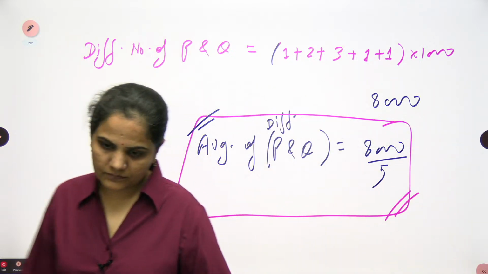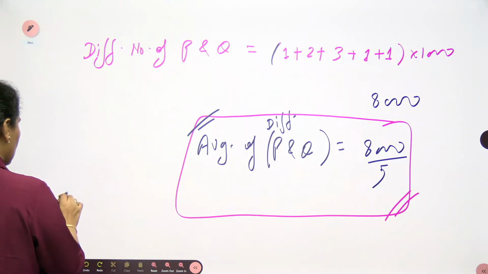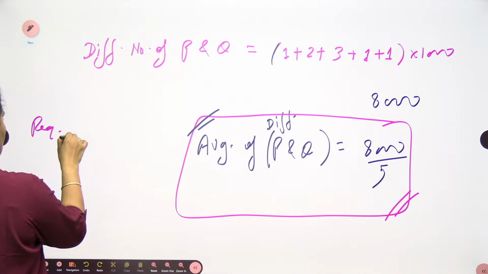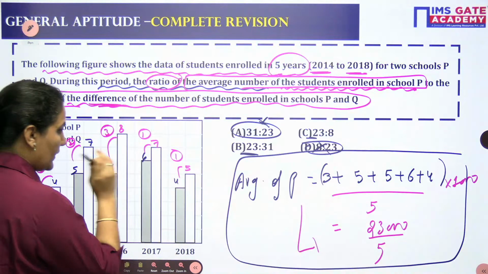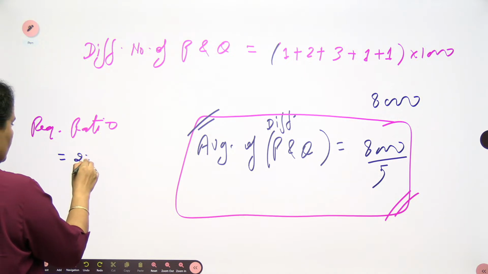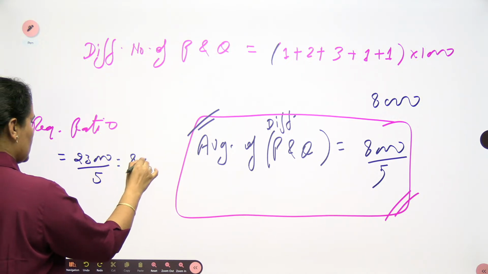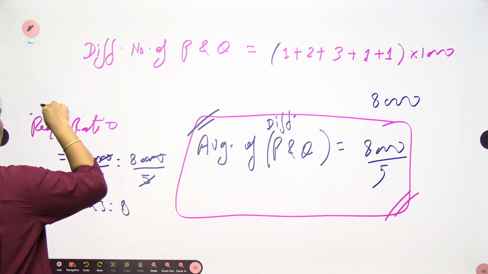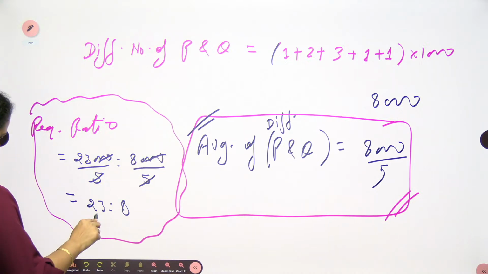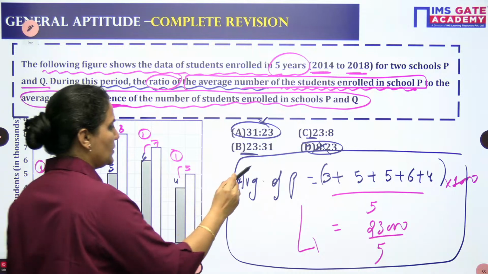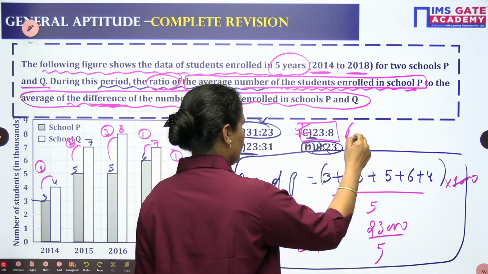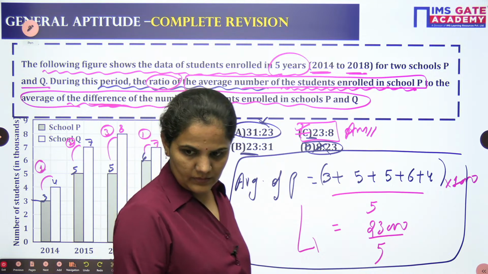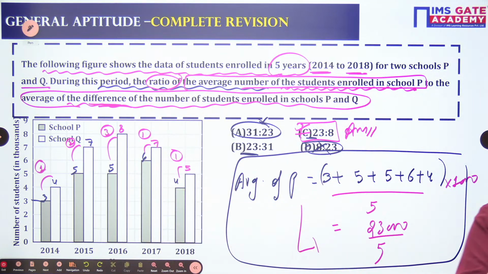C for Chennai. Now very easily you can see what the result is. So the required ratio will be 23,000 by 5 is to 8,000 by 5. My result will be 23 is to 8. Option C for Chennai will be your answer. Clear?